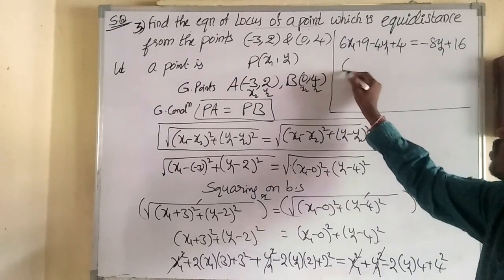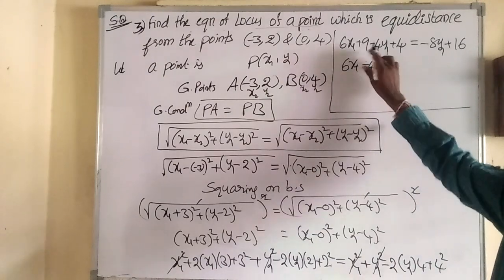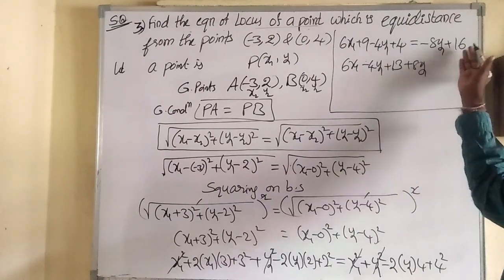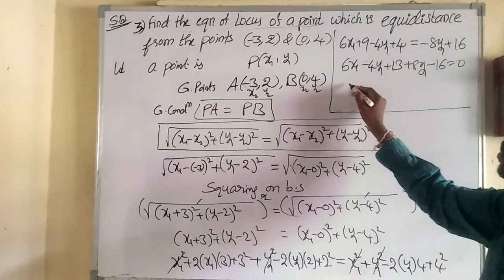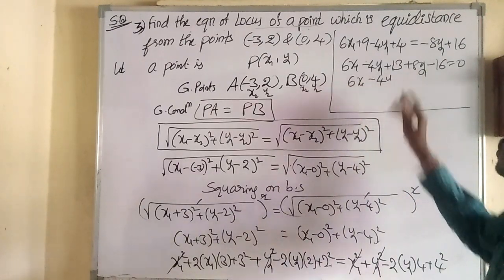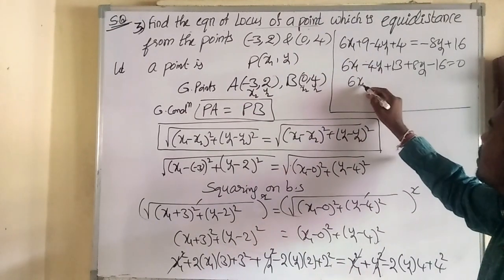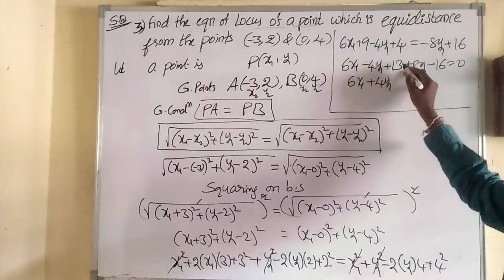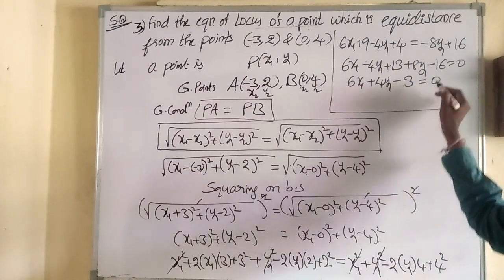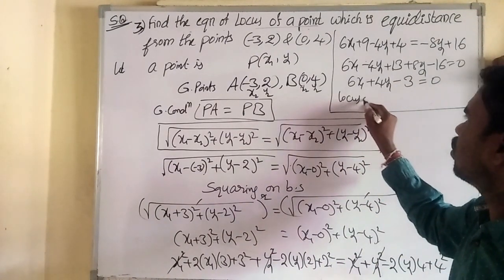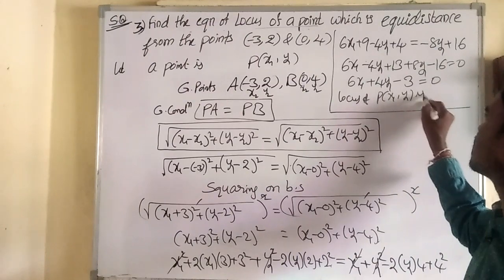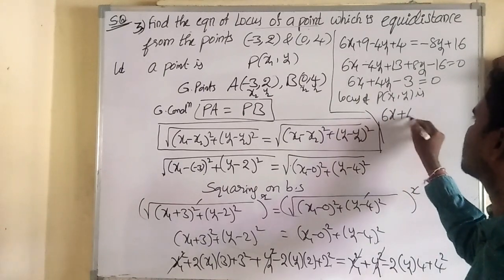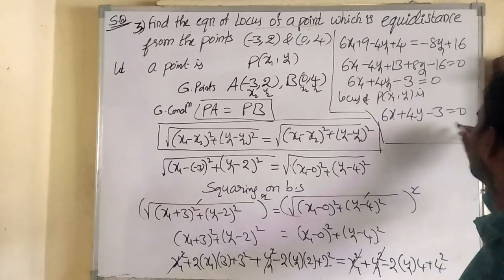Send all to the left side. So 6x1 minus 4y1, 9 plus 4 how much? 13. Minus 8y1 sent to the left side becomes plus 8y1, plus 16 sent to the left side becomes minus 16, is equal to 0. So we are getting 6x1 as it is. Here 8y1 and minus 4y1 becomes plus 4y1, and the remaining 13 minus 16 how much? Minus 3 is equal to 0. So what is the locus? Therefore, the locus of P(x1, y1) is 6x plus 4y minus 3 equal to 0. That is the solution.